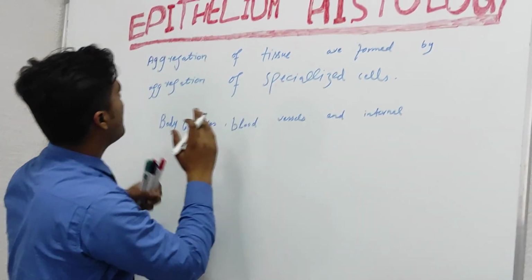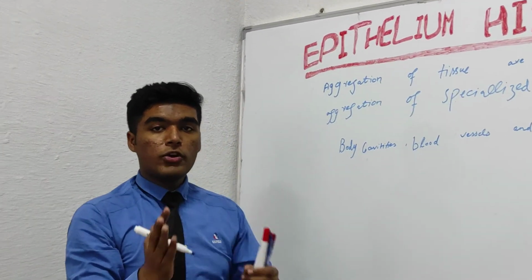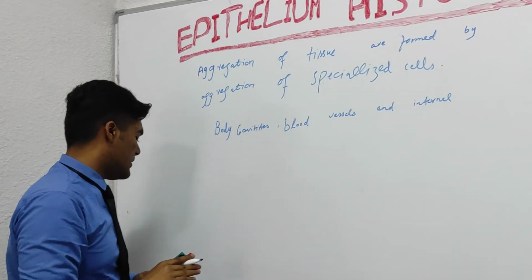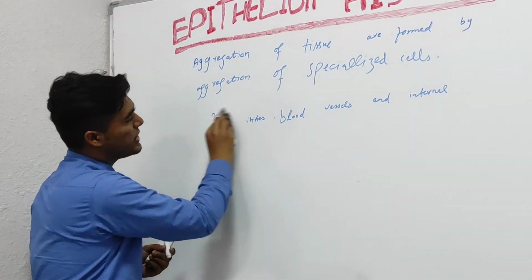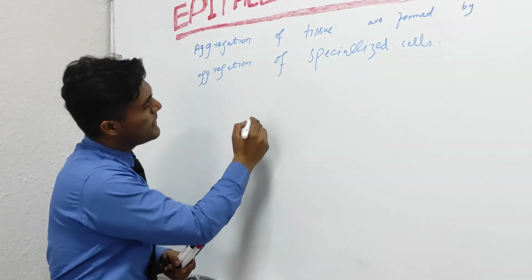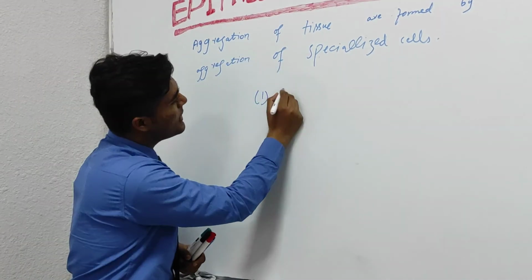And talking about epithelium and tissues, we have four basic types of tissues in our body. Four major types, that comprise a major portion of our body. And these four are: first is epithelial tissue or epithelium.